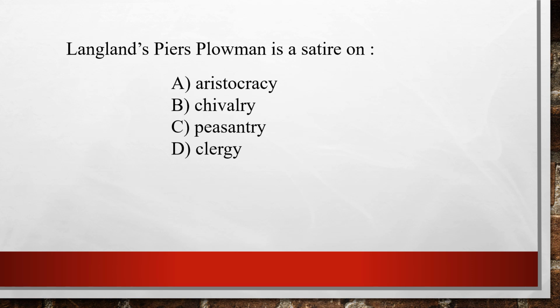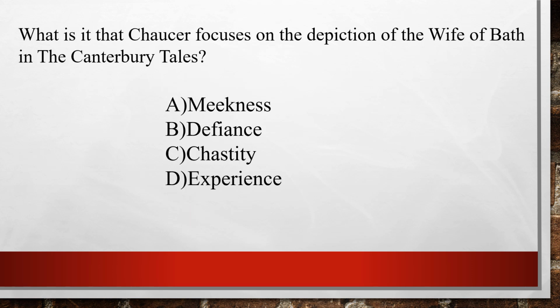And the answer is option D, clergy. What is it that Chaucer focuses on in the depiction of the Wife of Bath in the Canterbury Tales? Option A, meekness. Option B, defiance. Option C, chastity. And option D, experience.